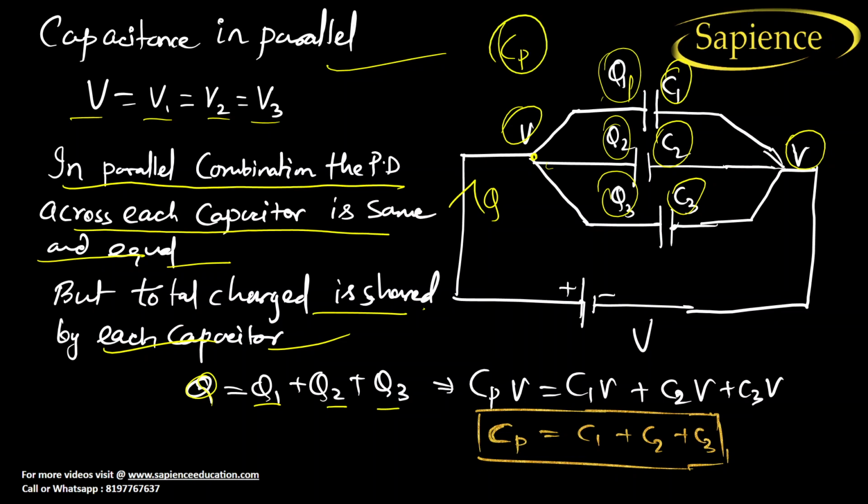Now tell me, in place of Q, we can write capacitance Cp and voltage V. In place of Q1, we can write C1 into V. Q2, we can write C2 into V, C3 into V in place of Q3. Now everywhere V is common, so we cancel it. So we will get Cp as C1 plus C2 plus C3. So when capacitors are connected in parallel, you just add them, you will get everything. Okay, I hope you have understood this combination, right?